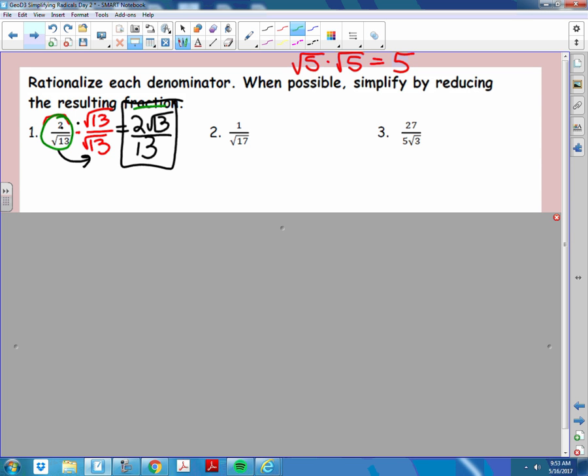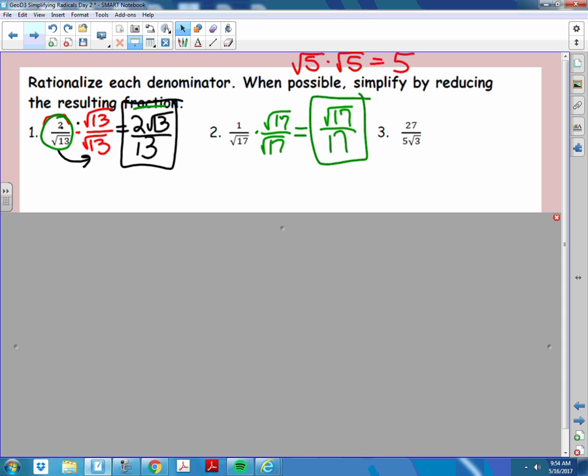So, Cardi, what should I multiply 1 over root 17 by? Root 17 over root 17. Top times top, root 17. Bottom times bottom, 17. No simplifying necessary, you're done. You try number 3. Please, Andrew. Wake up.